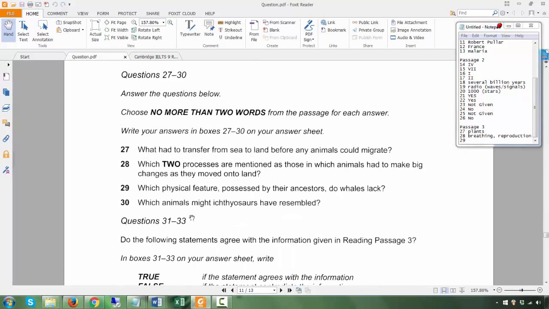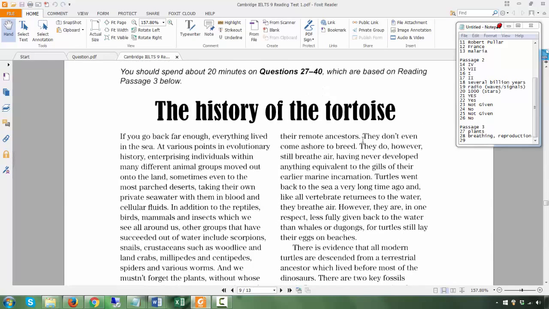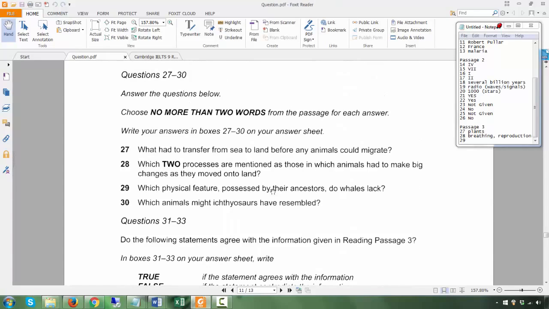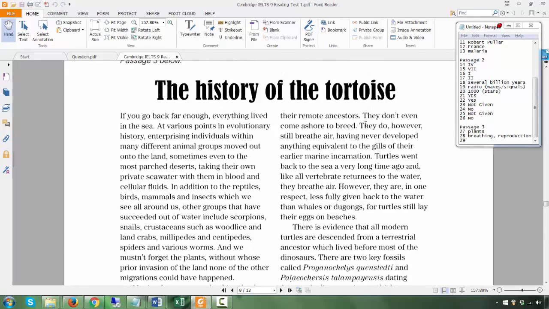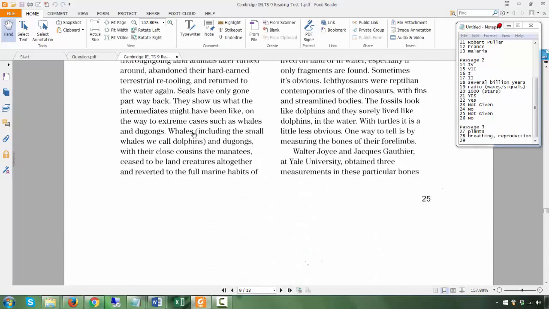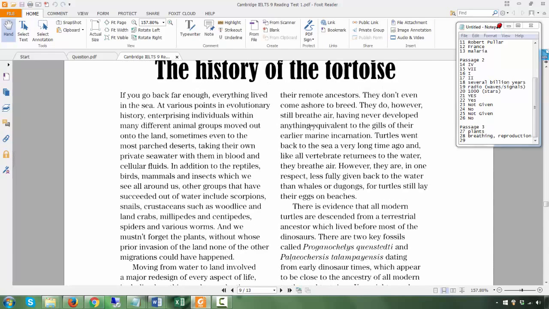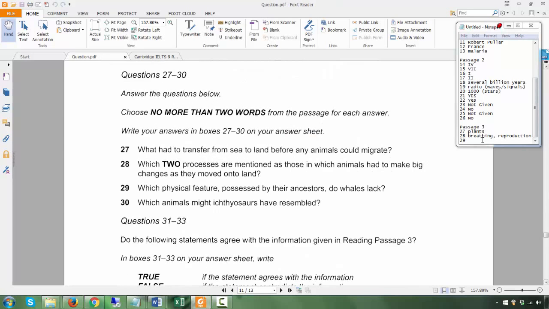29. Which physical feature possessed by their ancestors, those that came before them, do whales lack? Okay, we're talking about whales. They do, however, still breathe air, having never developed anything equivalent to the gills of their earlier marine incarnation. So earlier marine incarnation here is referring to the ancestors. So they have never developed anything equivalent to the gills. Okay, so the answer is gills.